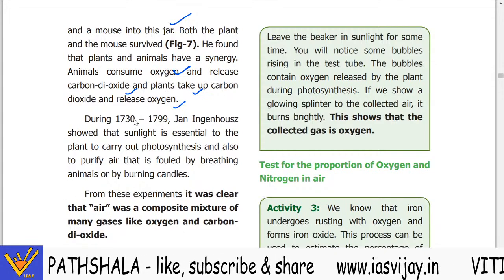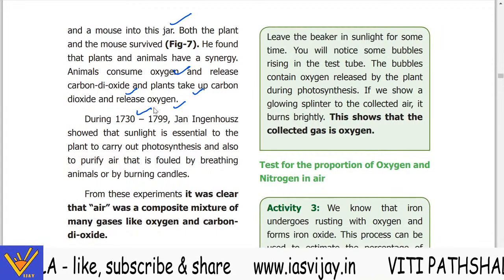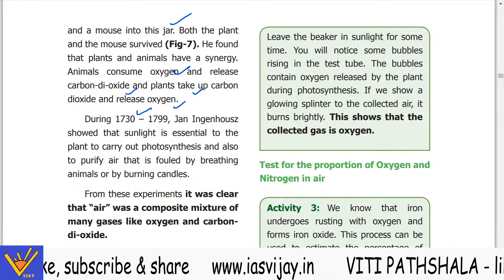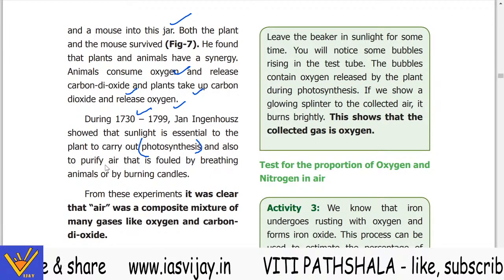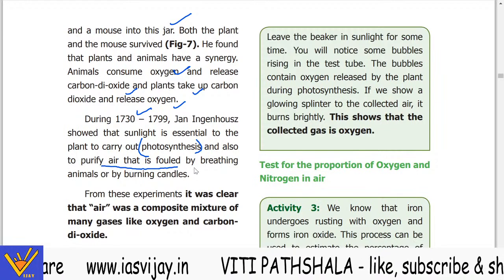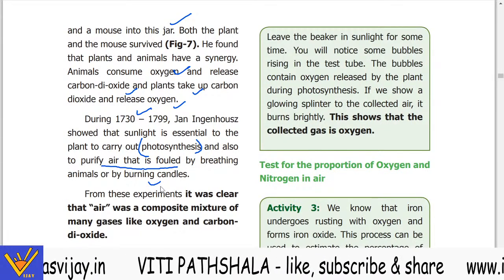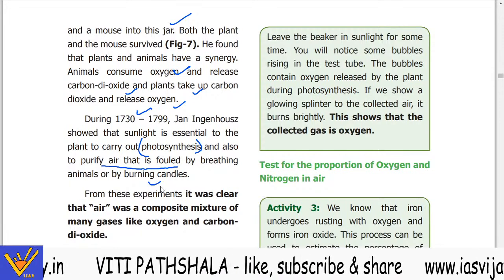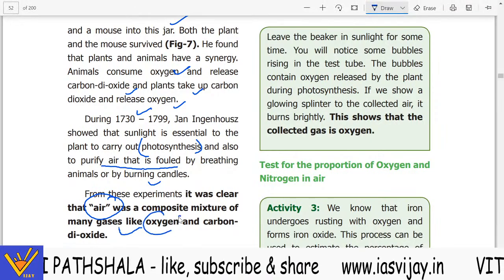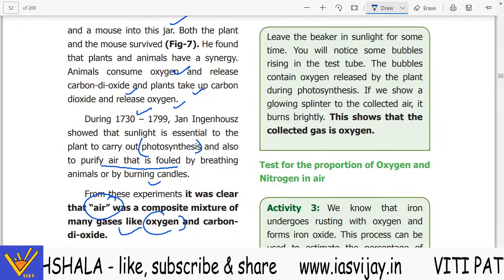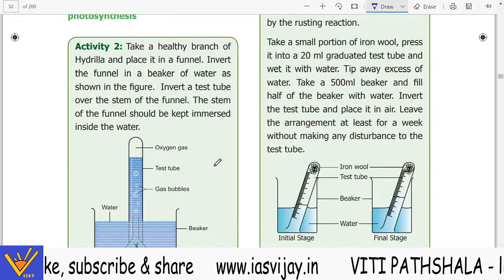During 1730 to 1799, Jan Ingenhousz showed that sunlight is essential for plants to carry out photosynthesis and also to purify air that is fouled by breathing animals or by burning candles. From these experiments, it was clear that air was a composite mixture of many gases like oxygen and carbon dioxide.